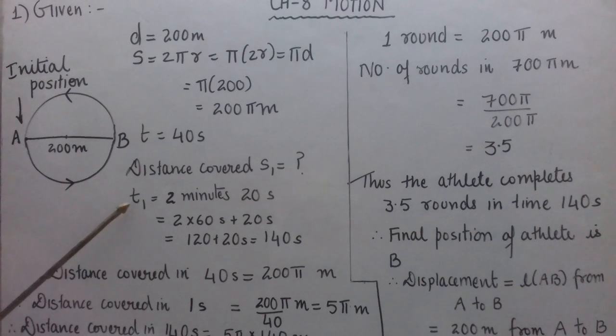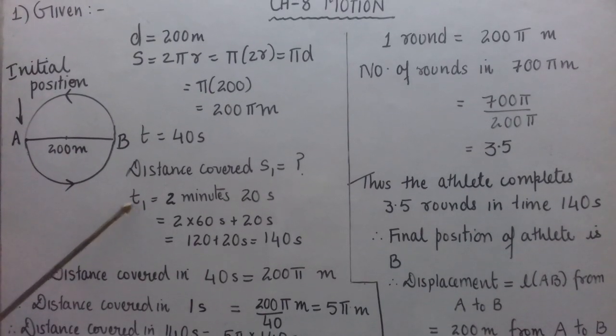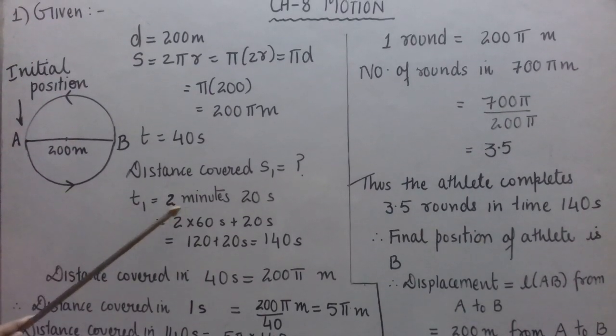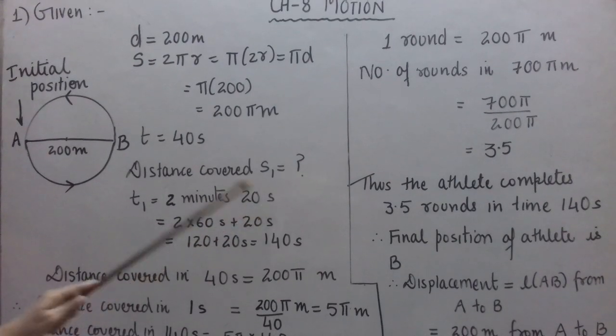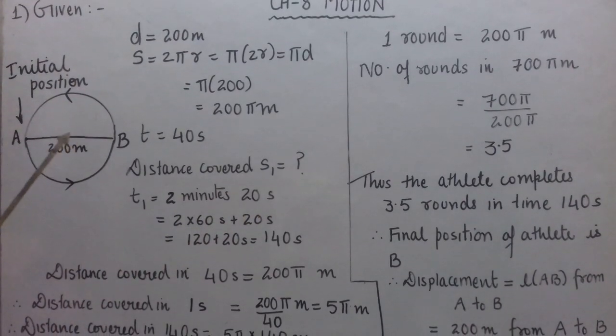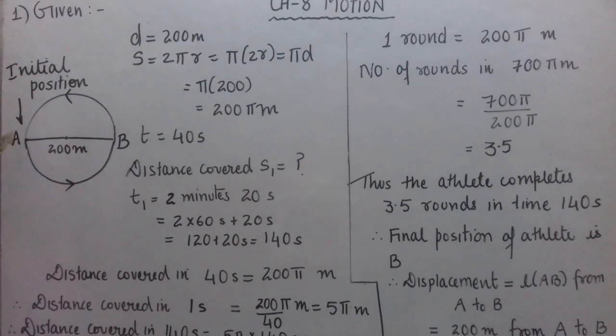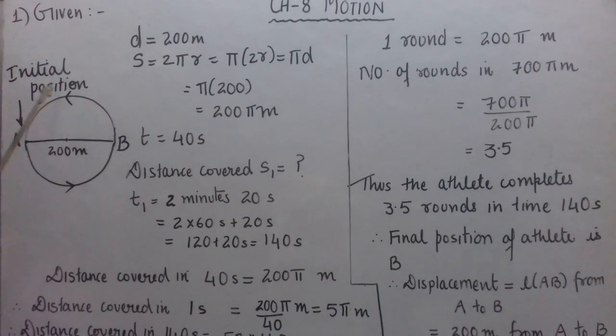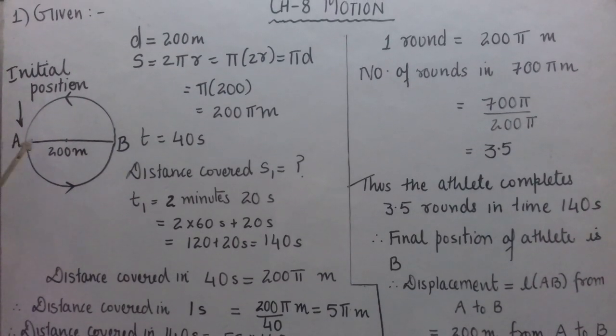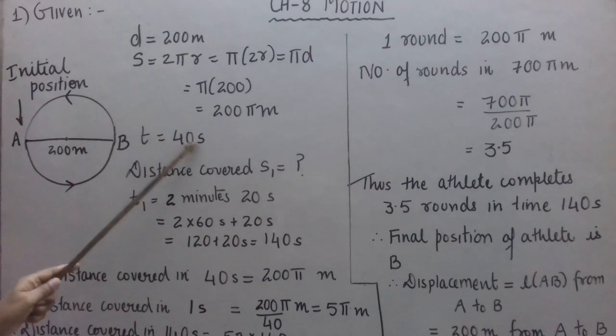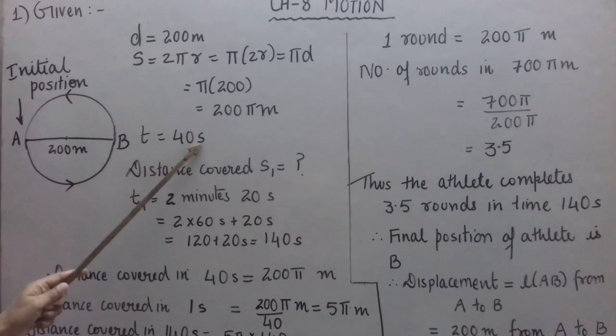Now time T1, what is the time T1? At the end of, they have written 2 minutes 20 seconds. Okay, I hope you have understood the question. That athlete moves around the circular path or track and completes one round in 40 seconds. So time taken is 40 seconds.